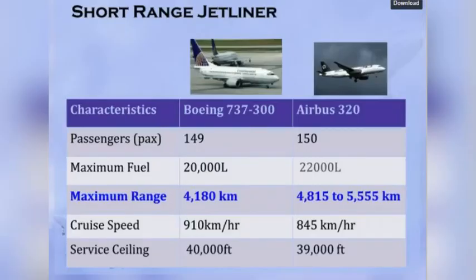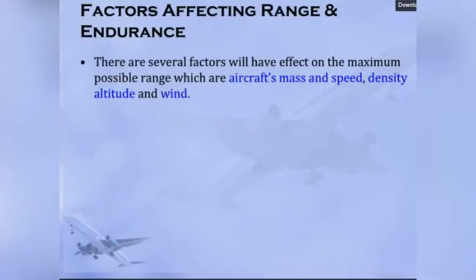In the next slide, we can see the differences given for two aircraft, Boeing and Airbus. Some of the things listed here are passengers, maximum fuel, the maximum range covered within the given fuel, cruising speed and service ceiling. Next, we are going to see the factors which affect range and endurance. There are several factors which affect the maximum possible range: the aircraft's mass and speed, density, altitude and wind.